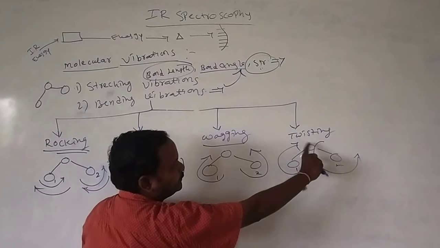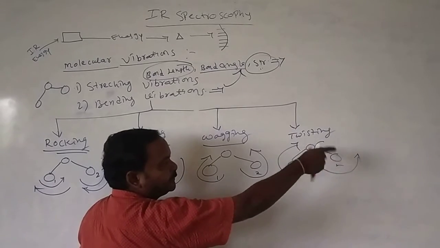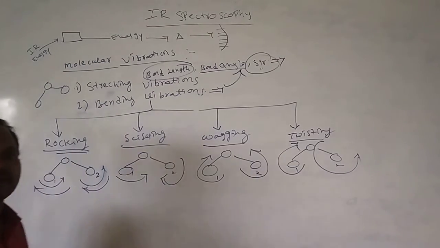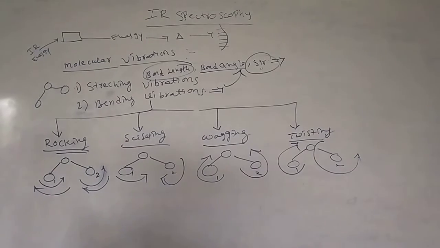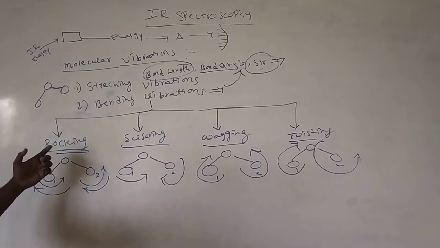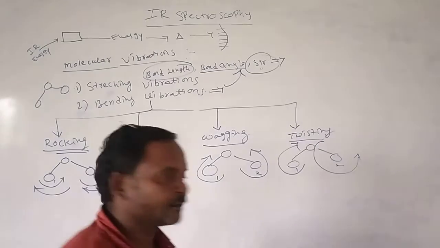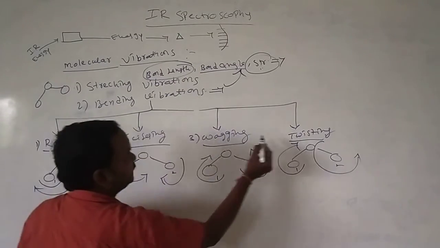See, this one is stable, and the other will rotate like this or like this. This type of vibration we call twisting vibrations. This type is wagging vibrations. This type is scissoring vibrations. Scissoring, bending vibrations. Here, rocking, bending vibrations. These are the important 4 types of bending vibrations.